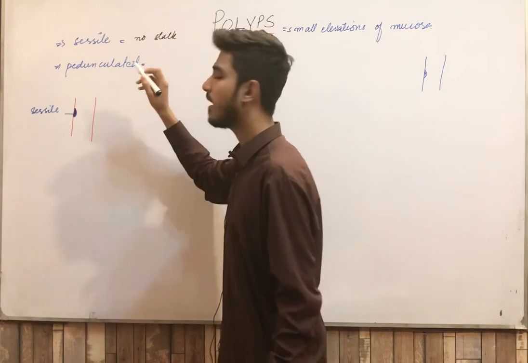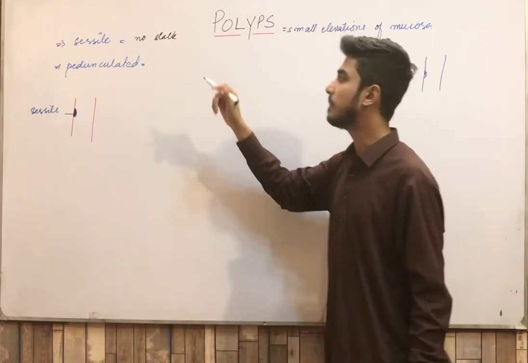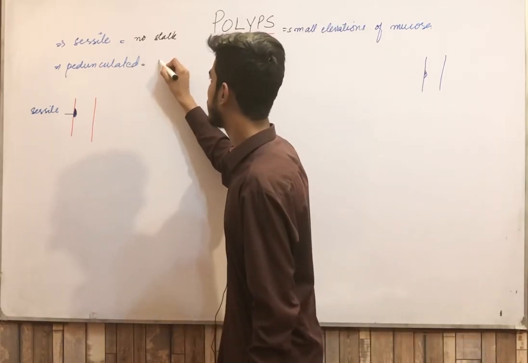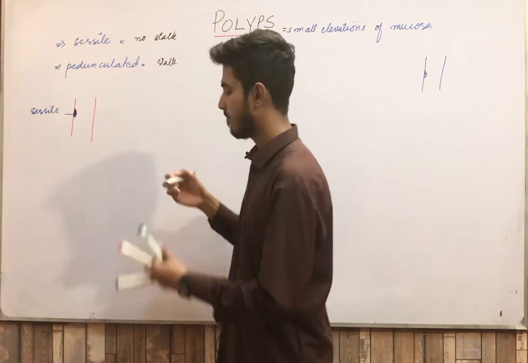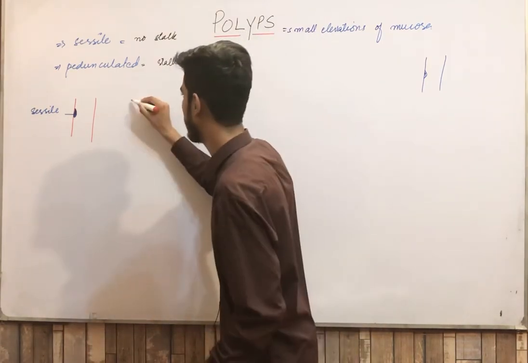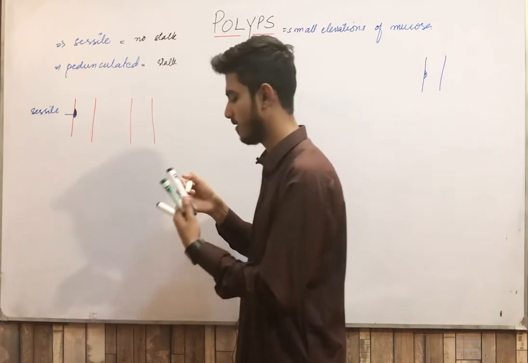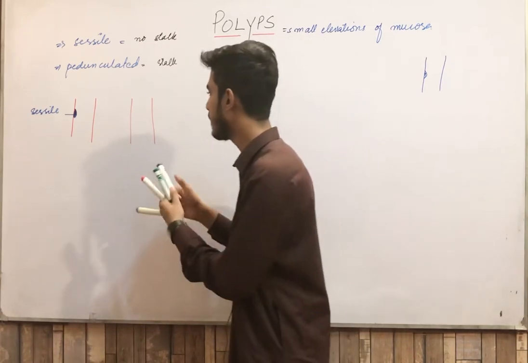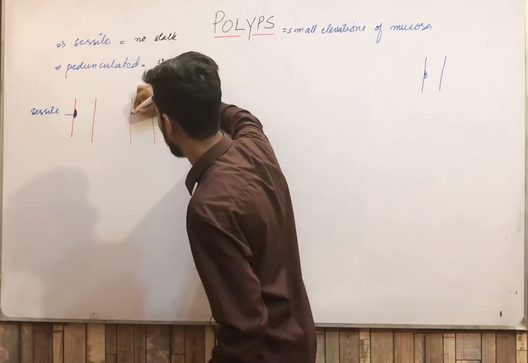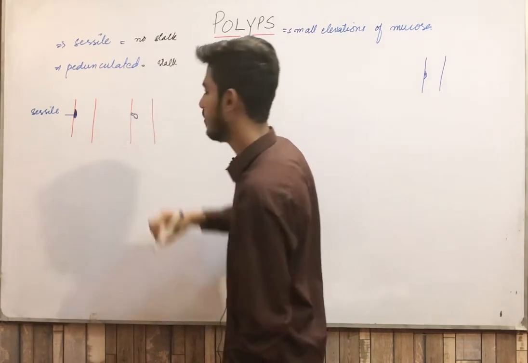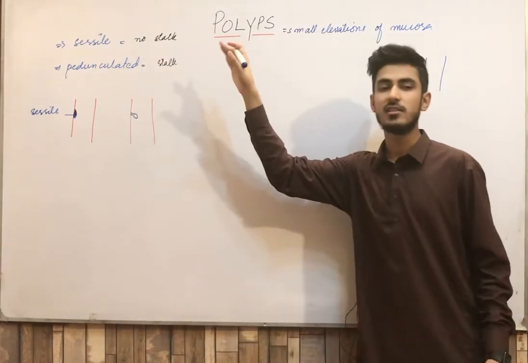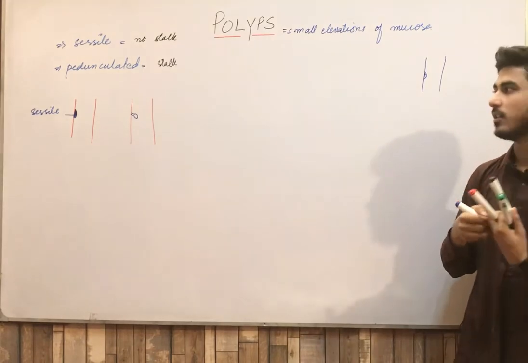But pedunculated, as its name indicates, means that there is a stalk present. Now it is very simple, you can imagine by yourself. This is your intestinal mucosa or any mucosa, and this is your polyp. This is your peduncle and this is your polyp. Understand? So these are the sessile and the pedunculated polyps.